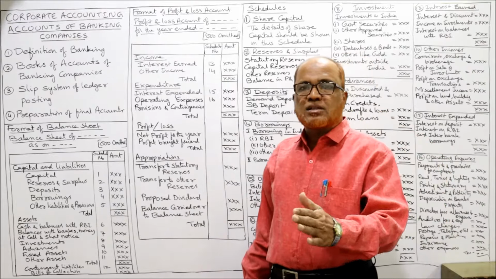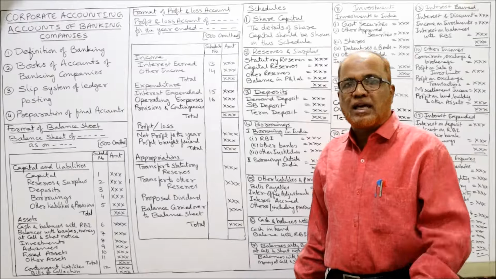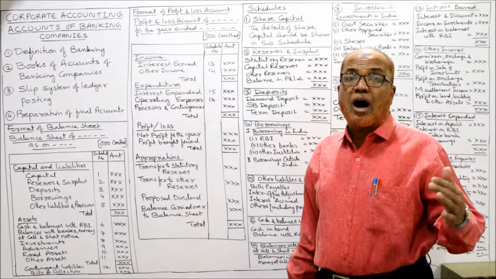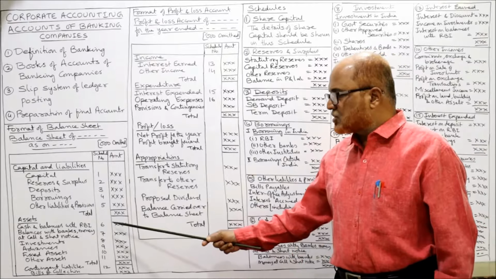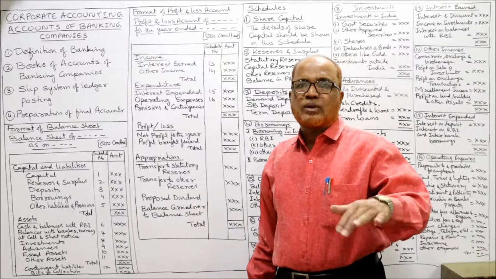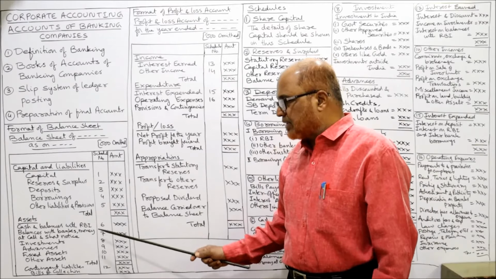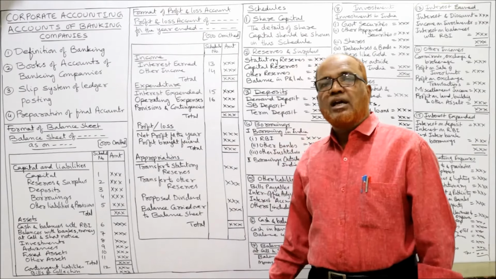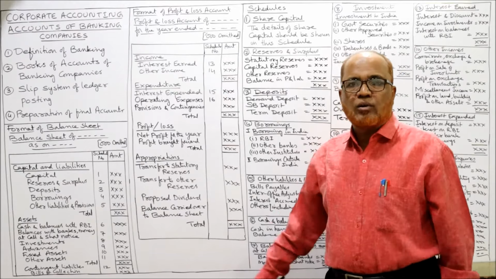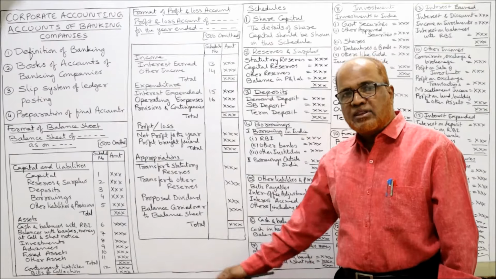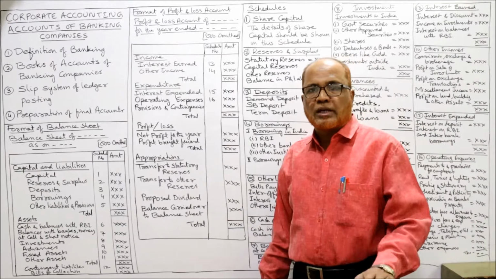Now from 6th to 11th schedule are in the assets. 6th schedule cash and balances with RBI. This is the 6th schedule. 7th balances with other banks and money at call and short notice. 7th schedule. 8th schedule investments. 9th schedule advances. 10th schedule fixed assets. 11th schedule other assets. Total.